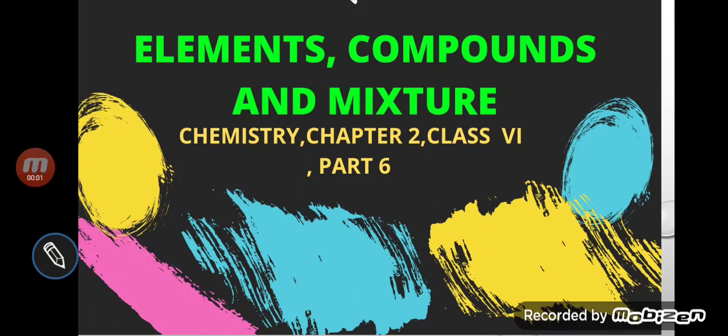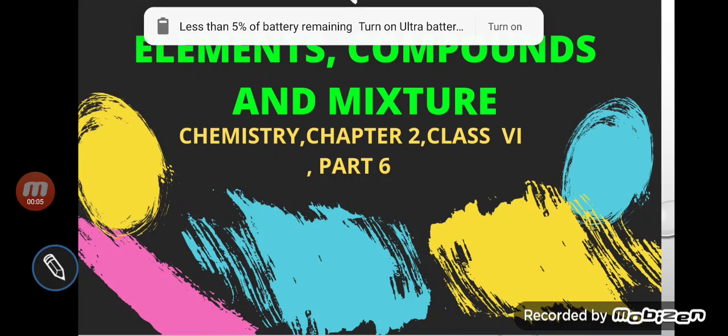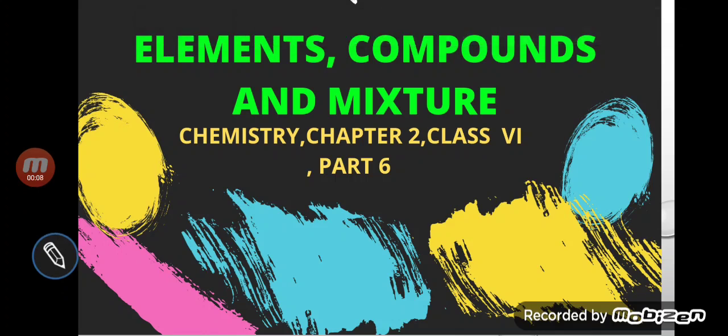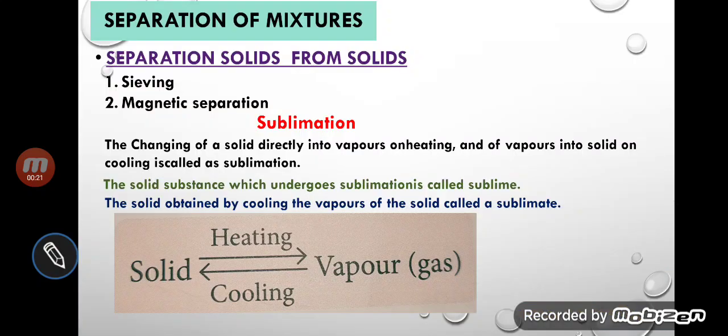Today we are going to start element, compound and mixture. This is part 6. In a previous lecture we have discussed many processes which are used to separate components of a mixture. So here we will talk about some other processes which are also used to separate the components of a mixture. So first case, the separation of solid from solid, means here you have a mixture of two solids.